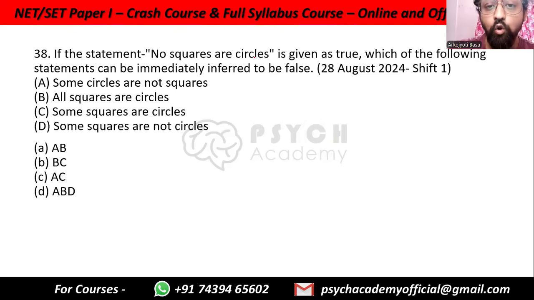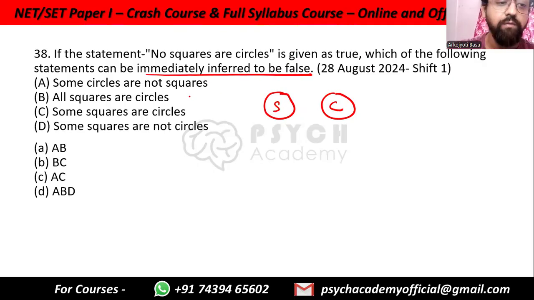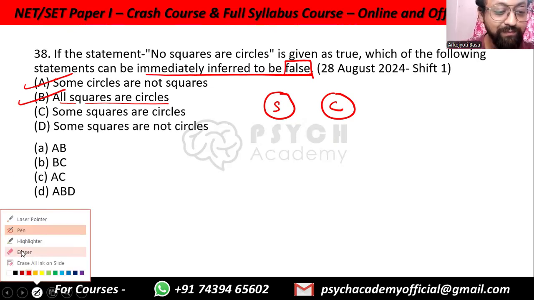If the statement "no squares are circles" is given as true, which means squares are separate, circles are separate, they do not match, which of the following can be immediately inferred to be false? So if no squares are circles and you are writing all squares are circles, this is of course immediately false. So one of the things that we are looking for is false. No squares are circles. Okay, some circles are not squares. Yes, some circles are not squares. So this is true. So we cannot take this option.